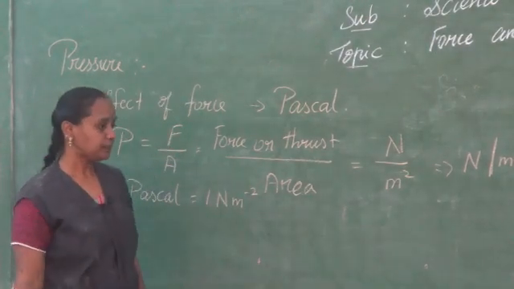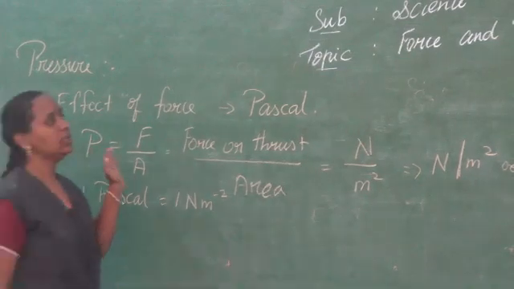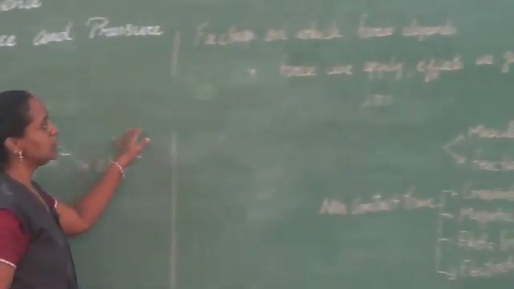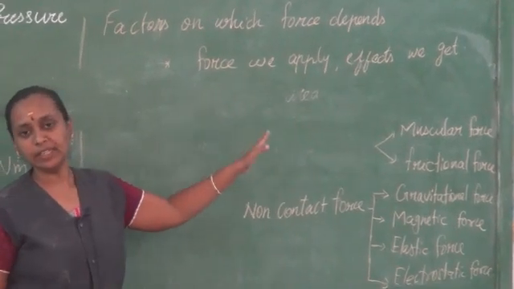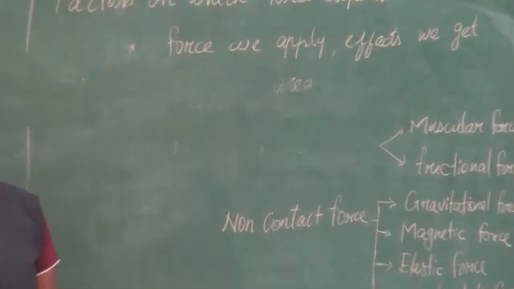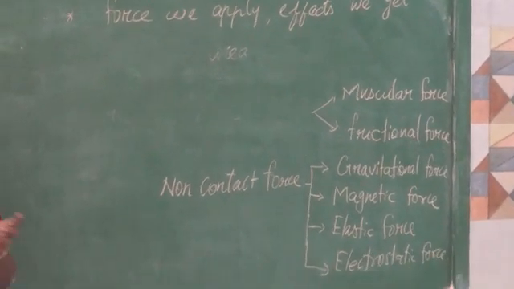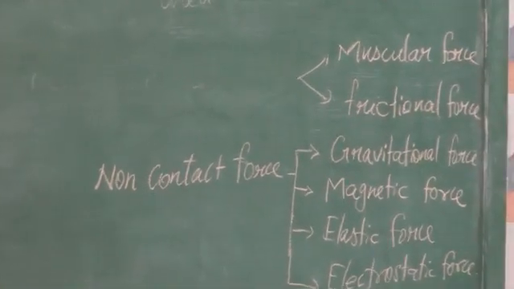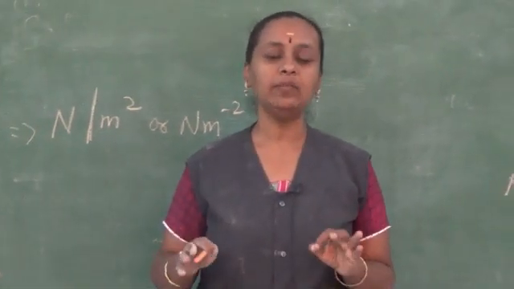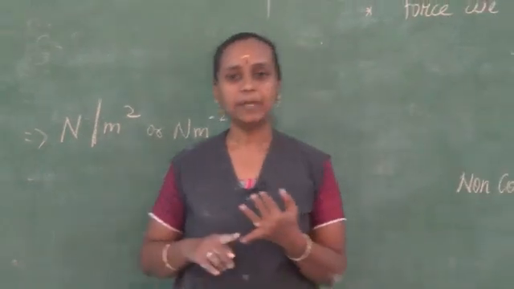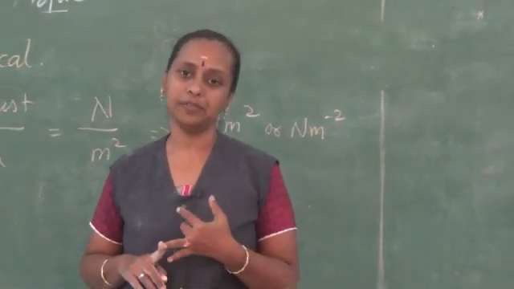The next one we studied is the effect of force, the factors on which force depends. The more force we apply, the more the effect will be, and it depends upon the surface area. I explained with the balloon experiment. When a single pin pricks a balloon, it bursts, but when so many pins prick a balloon, it will not burst, because the force is equally distributed. So it depends upon the magnitude of the force and also the surface area of the force.